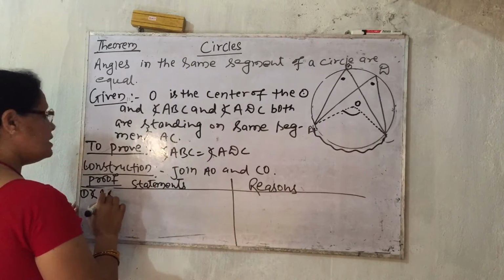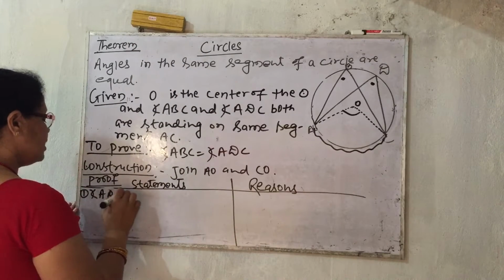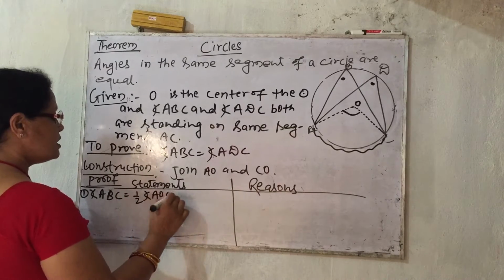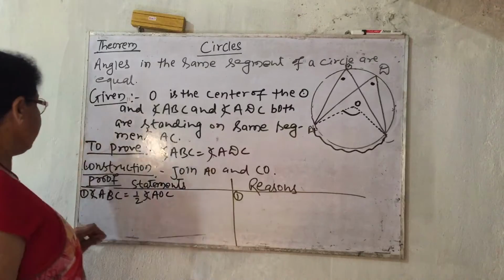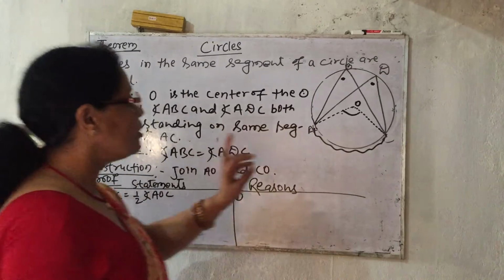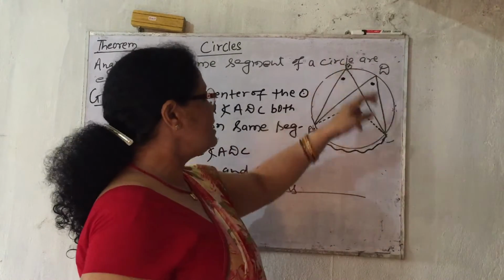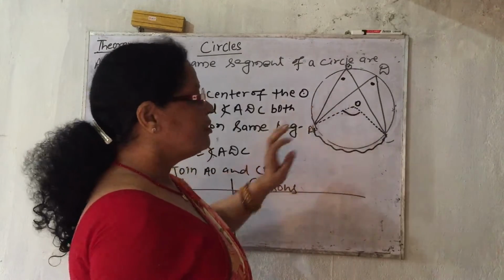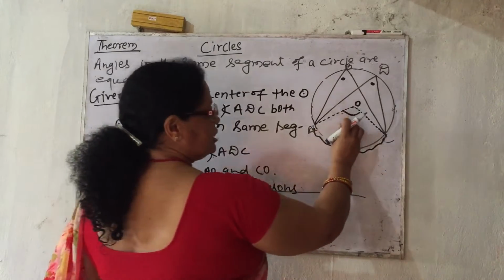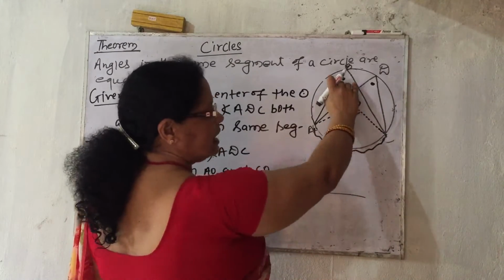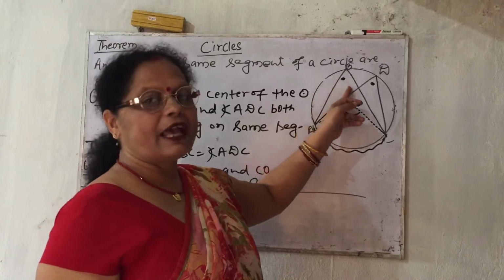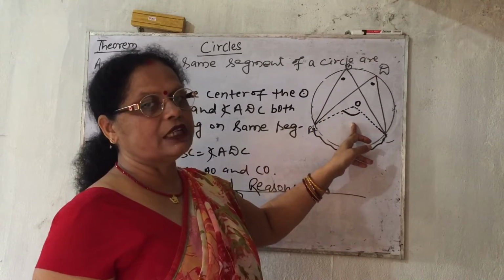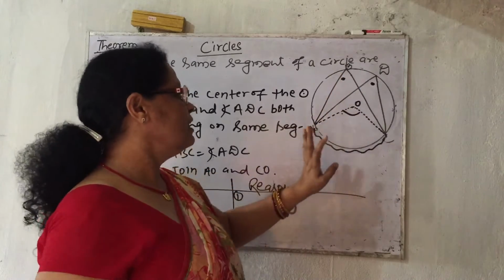Angle ABC equal to half of angle AOC. In previous theorem we have done that central angle is double of inscribed angle, or inscribed angle is half of central angle, and both are standing on the same segment. Then we can write this.